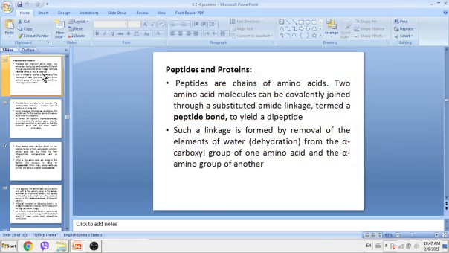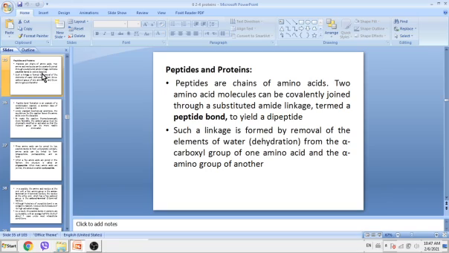Agrochemists, peptides and proteins, and their purification, separation, and checking. As we said, proteins and peptides are polymers of amino acids, or chains of amino acids.